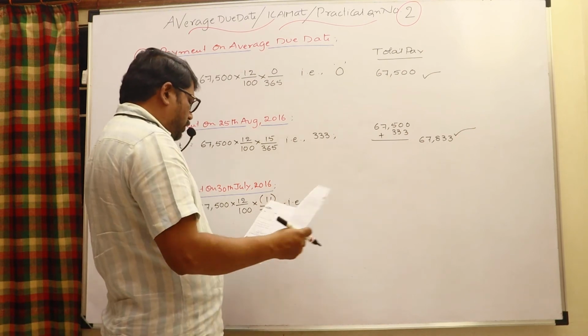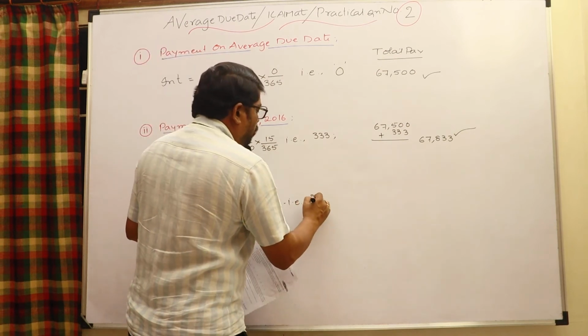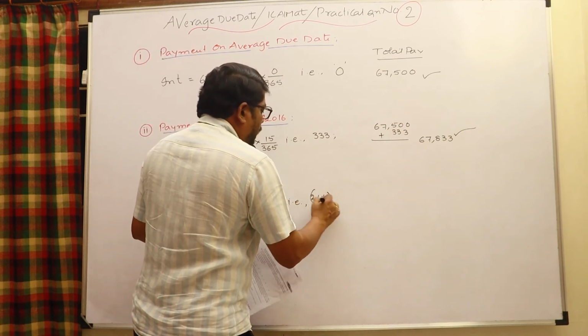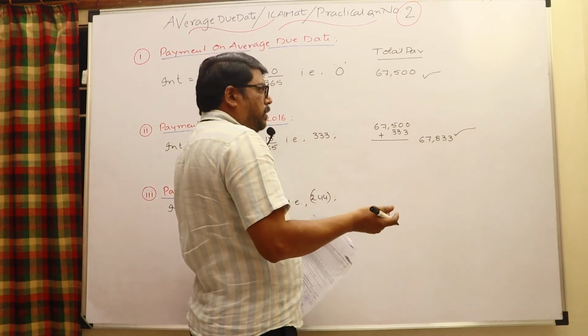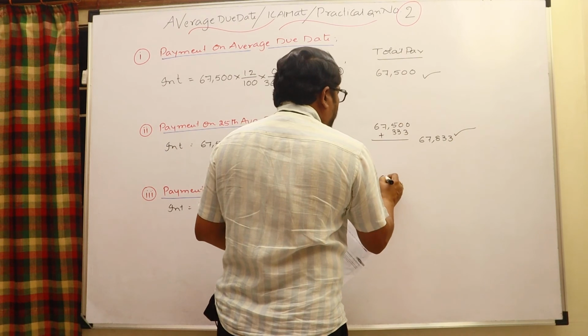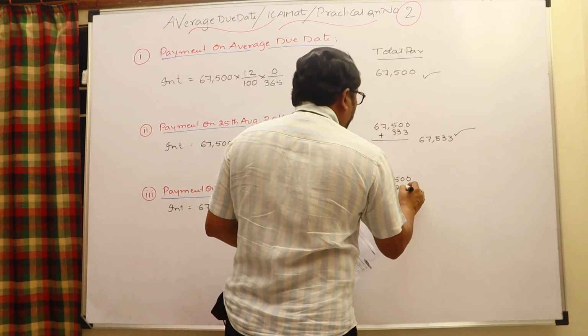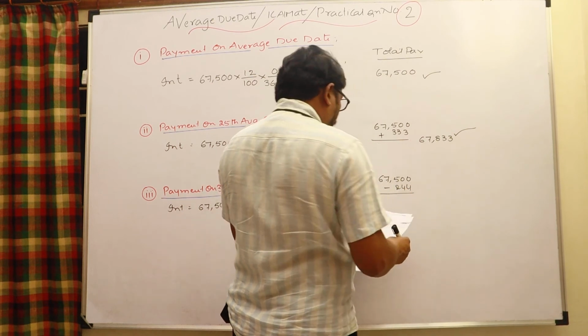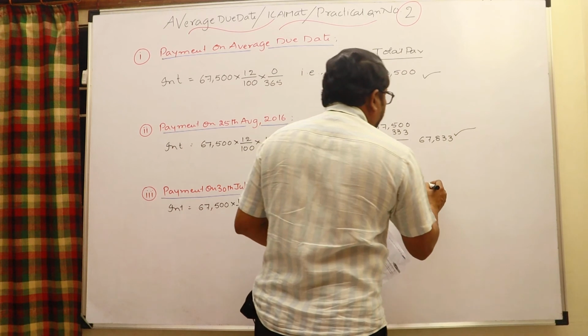In the given case it is 244. That interest is saved by the person who pays the money. Therefore 67,500 minus 244, and the payment should be 67,256.